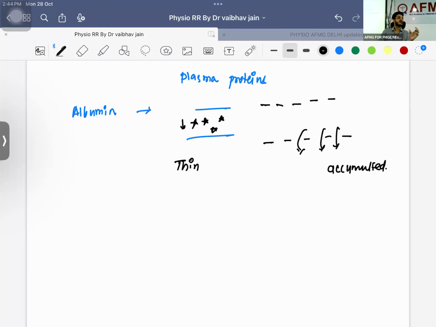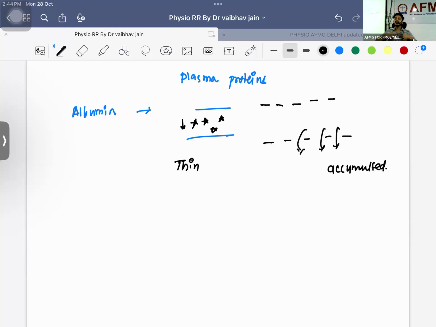Okay, simple understanding. Low albumin accumulating in the abdominal cavity. What will happen? Ascites, a symptom of liver disease. Liver is making albumin, right? Patient is having cirrhosis. What will happen to the patient? No production of albumin. What will happen if there is decrease in the albumin? The blood will be thin. If it is getting accumulated in your abdominal cavity, you call it what?